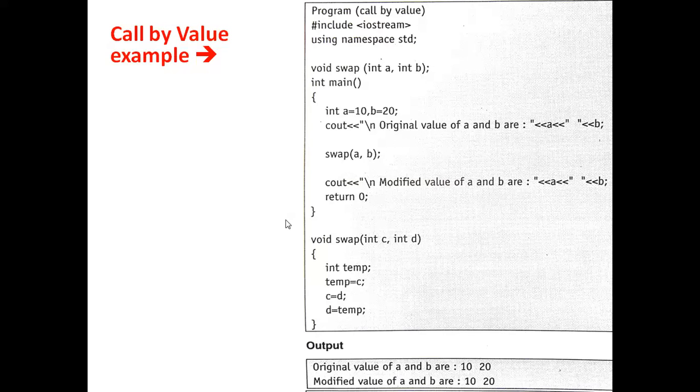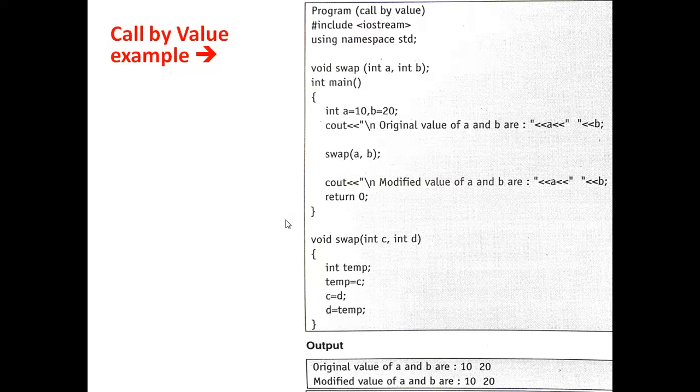We'll go to the function now. In swapping, integer c and integer d receive the values of a and b, that is c is equal to a and d is equal to b. Therefore, 10 and 20 are received by the swap function. Afterwards, I've declared one variable, int temp, which is used for swapping.